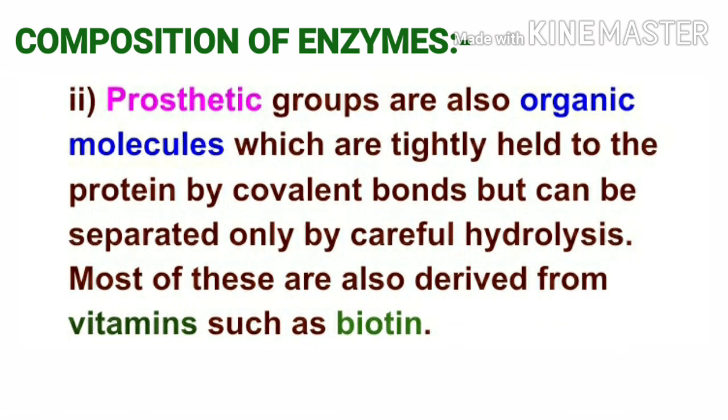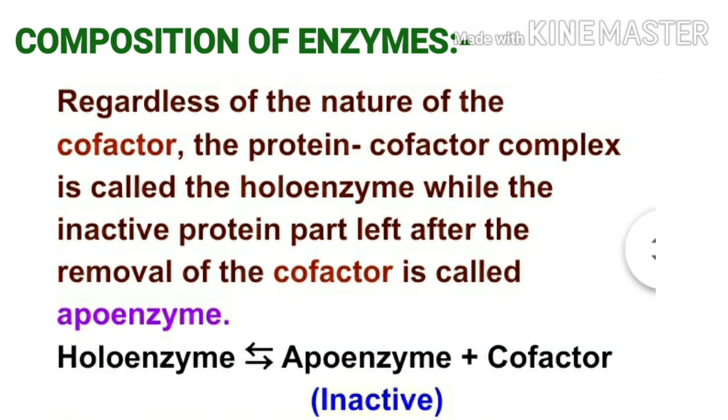Second type of organic molecules are called prosthetic groups. Prosthetic groups are also organic molecules which are tightly held to the protein by covalent bonds but can be separated only by careful hydrolysis. Most of these are also derived from vitamins such as biotin, which is also called vitamin H. Regardless of the nature of the cofactor, the protein cofactor complex is called the holoenzyme, while the inactive protein part left after the removal of the cofactor is called apoenzyme.